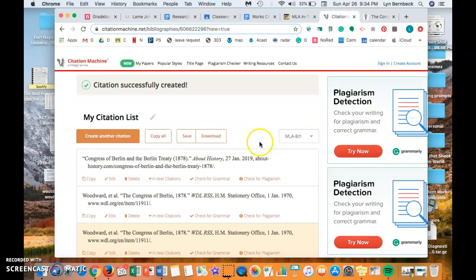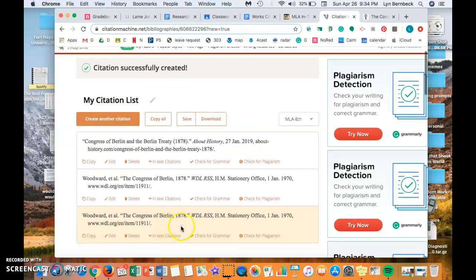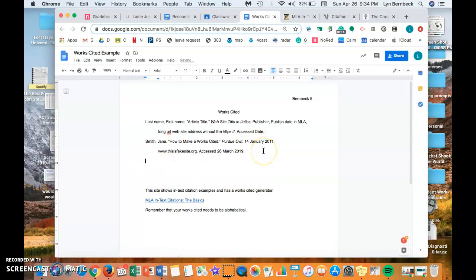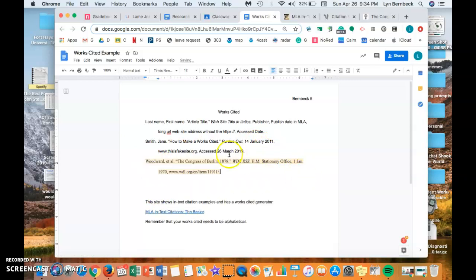You actually have to hit create citation. Oh, and the reason why all this is popping up is because I've already used this today. So that's why I've got multiple things pulling up. But this is the one that we just made. And so what I'm going to do, guys, is select that and hit copy. I'll show you guys how to format. I'm going to hit paste. Don't worry about that highlighting stuff. And did you notice how it automatically took off the HTTPS right here? It is all exactly how we need to do it.